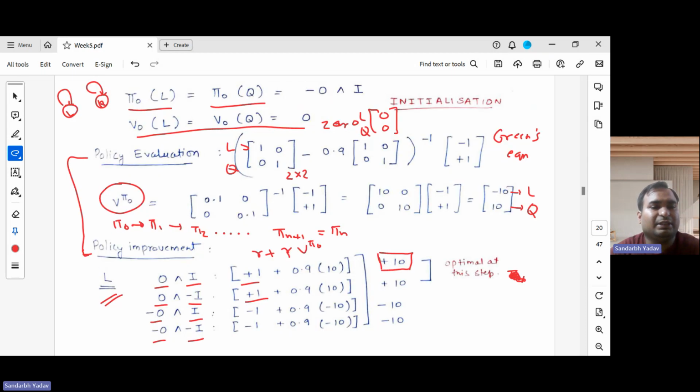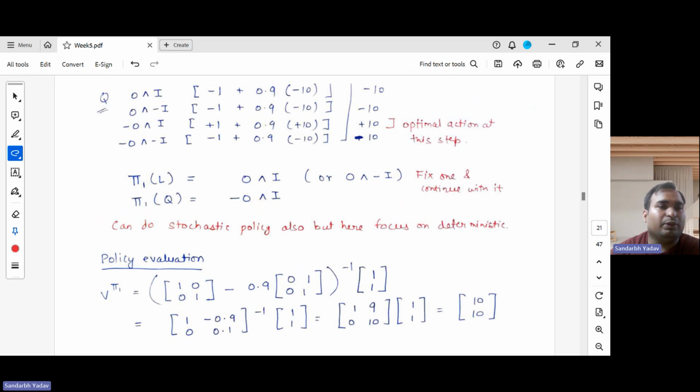Now, a similar procedure we will do for Q state. So now in quiet state, what happens again? We have the four actions. In quiet state, the only way we can stay in quiet state is by taking this action: we don't play organ and burn incense sticks. So in this case, the reward is +1. And again, similarly, the discount factor is 0.9 for all.